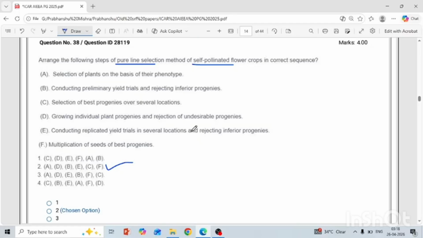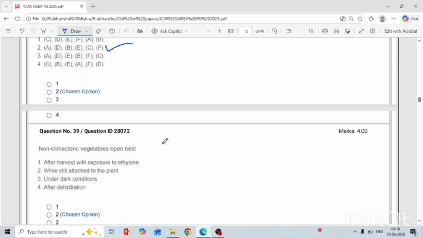Then select the best progeny over the several locations, and in the last multiplication of seed of the best progeny. This is the very basic fundamental steps under the pure line. And you know, another breeding method, either it is a mass selection, bulk, pedigree, you have to remember the steps for all of them. They can be asked anytime, and these are repeated questions.